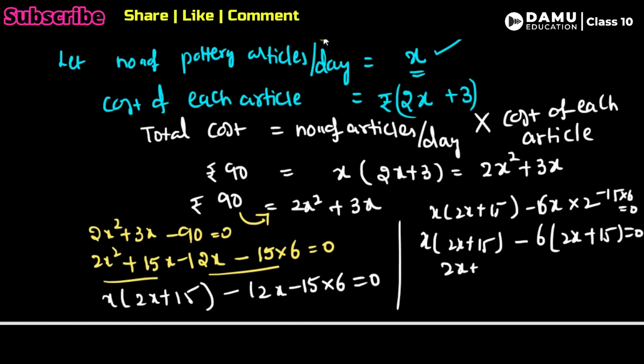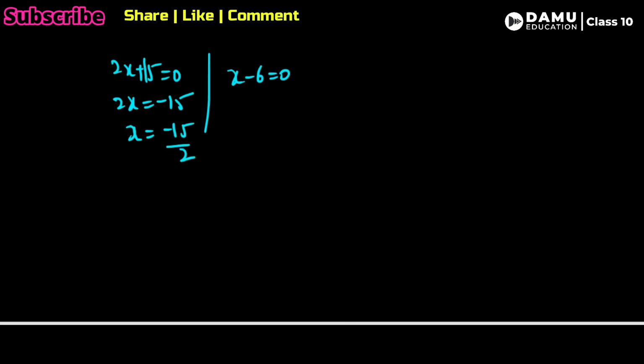So 2x plus 15 into x minus 6 will be equal to 0. So 2x plus 15 equals 0, and another one, x minus 6 equals 0. So 2x will be equal to minus 15, then x will be equal to minus 15 by 2. But x is the number of articles, which cannot be negative. So we should not take minus 15 by 2. Then x is equal to 6.